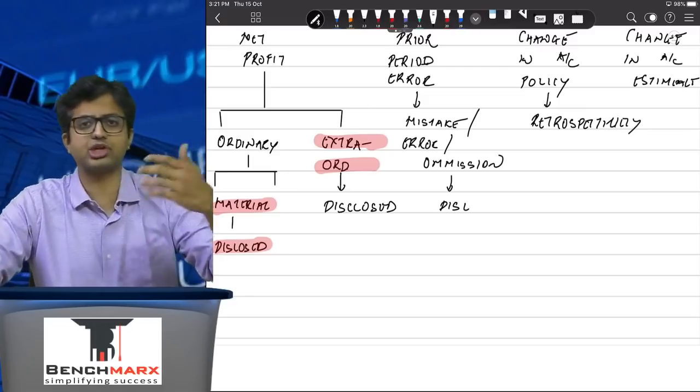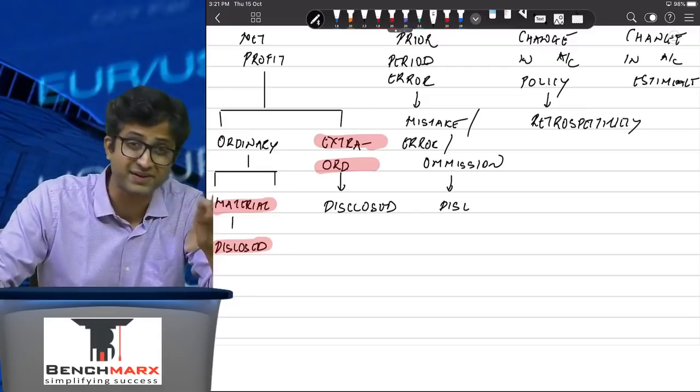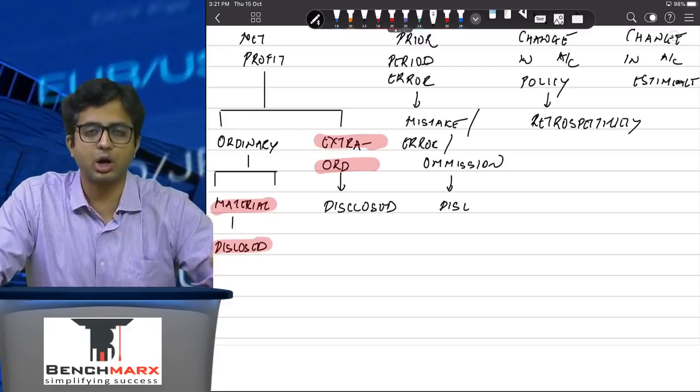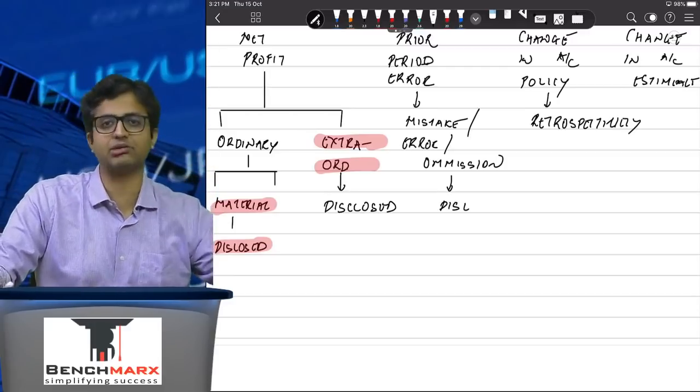What is an example of a change in accounting policy? A change from, let us say, the FIFO method of inventory to a weighted average method of inventory is to be treated as a change in accounting policy. We need to give a retrospective effect for this.